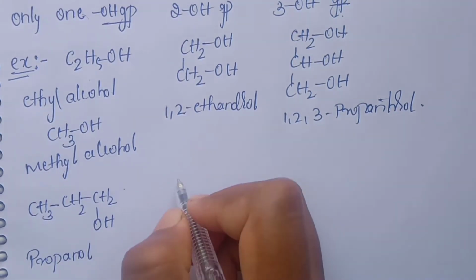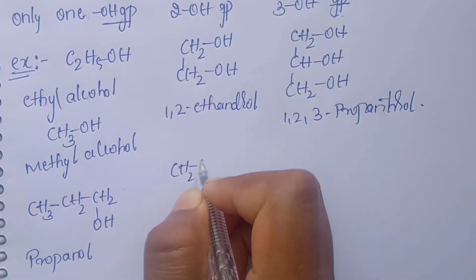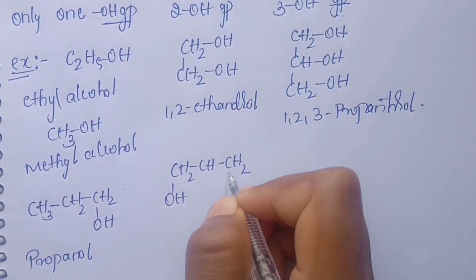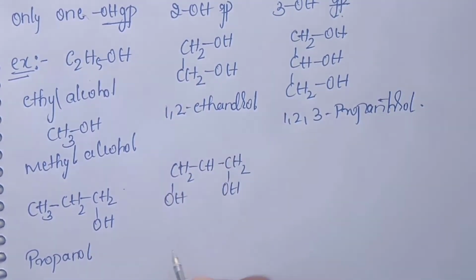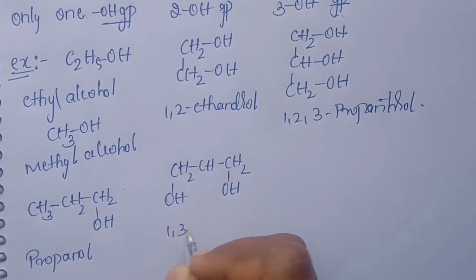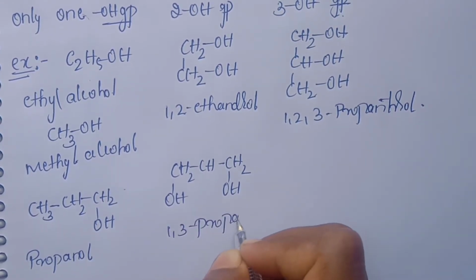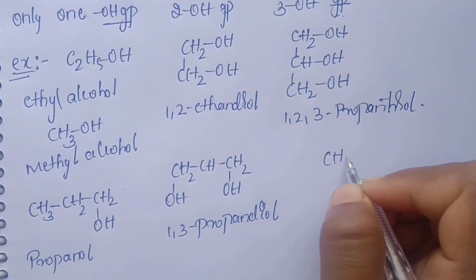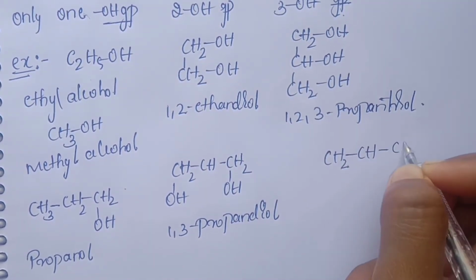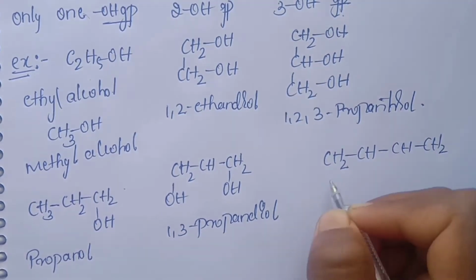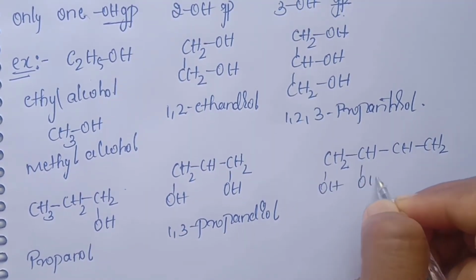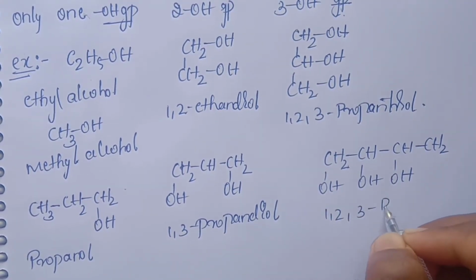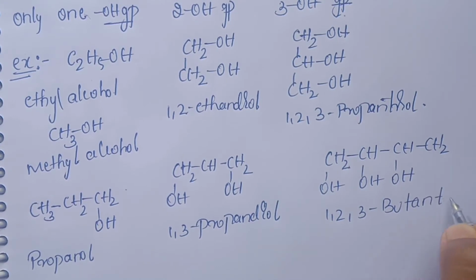And next CH2, CH2, OH and OH. This is 1,3-propanediol. Next CH2, CH2, OH, here OH. 1,2,3-butanetriol.